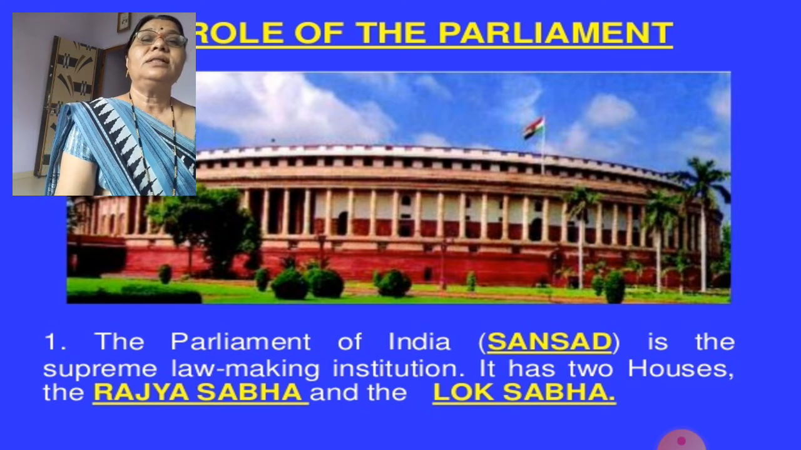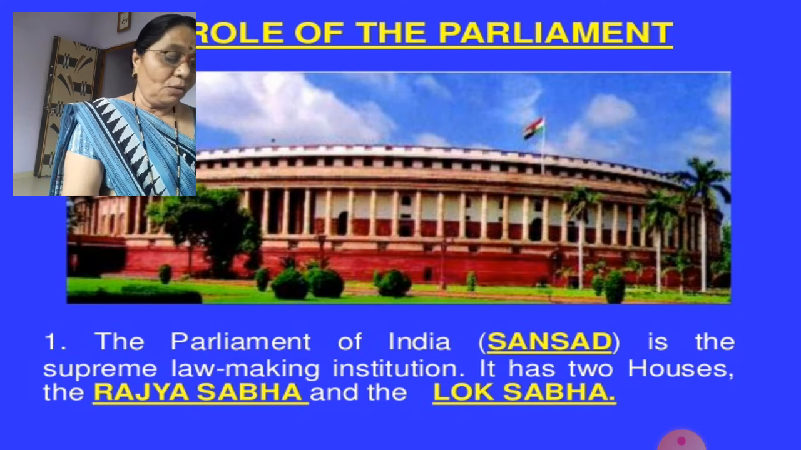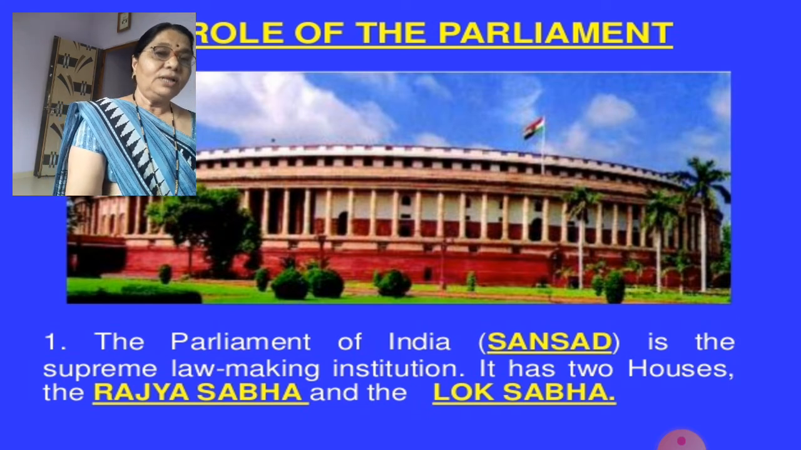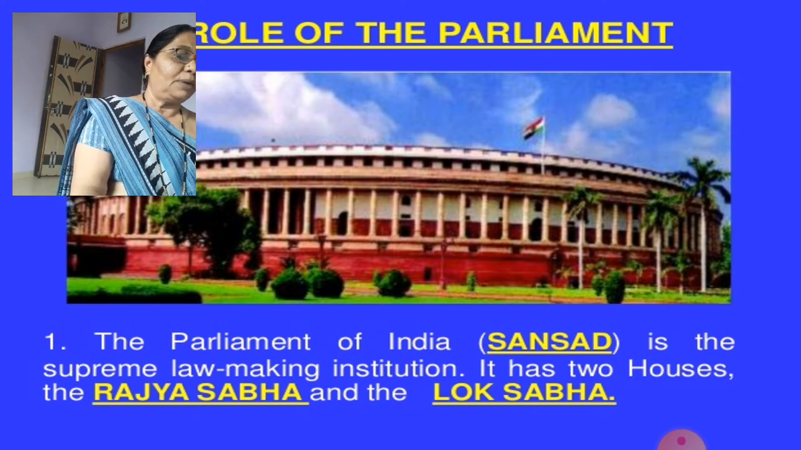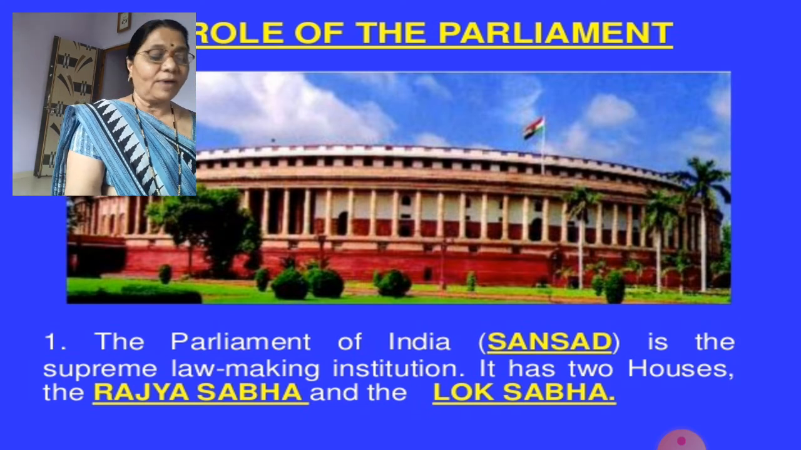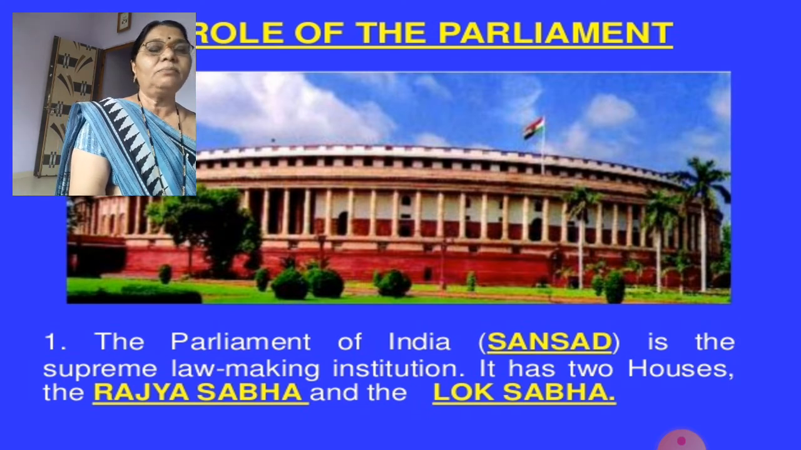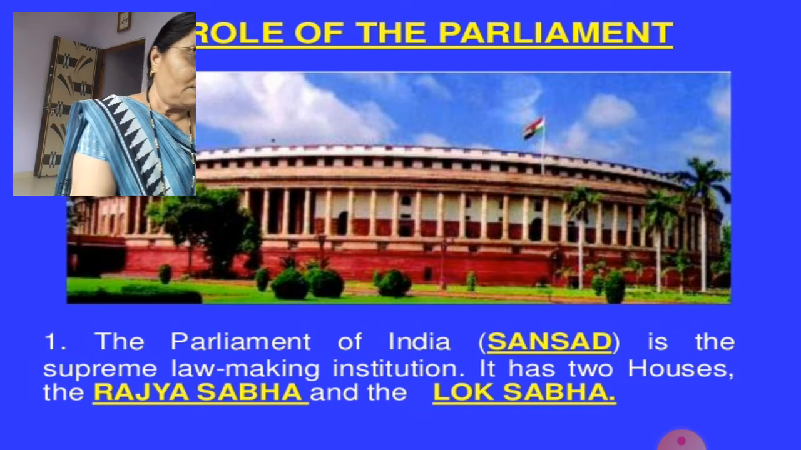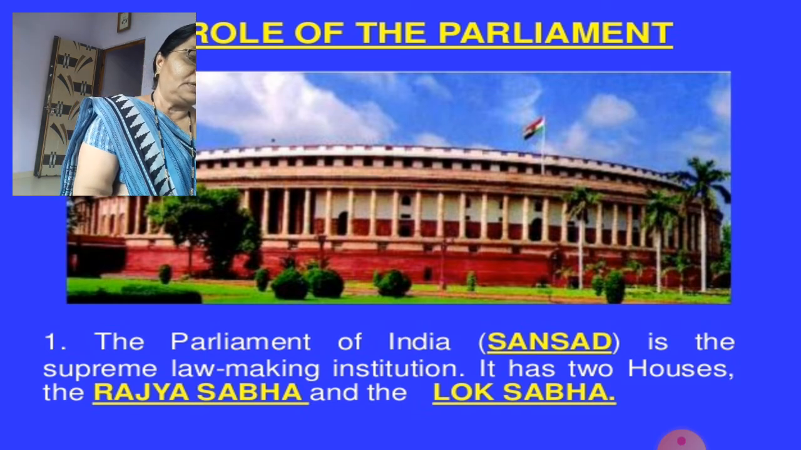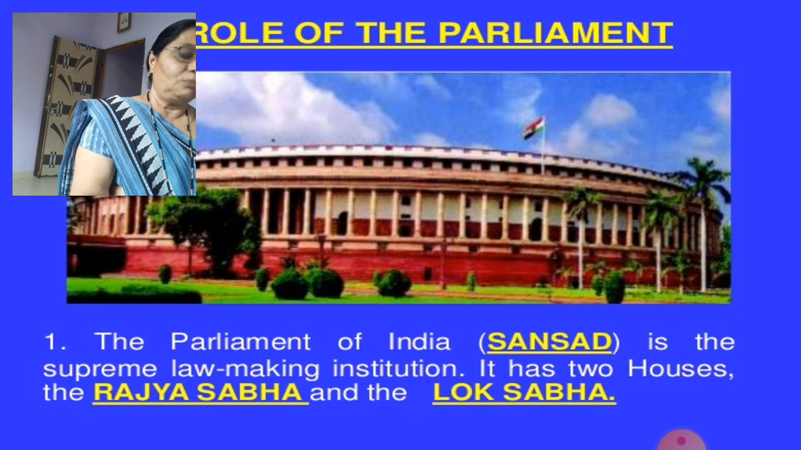It has two houses, the Rajya Sabha and the Lok Sabha. Now how many members are there in the Rajya Sabha? With a total strength of 245 members, it is chaired by the Vice President of India. The Lok Sabha, the House of the People, has a total of how many members? 545, and is presided over by the Speaker. Rajya Sabha means the Council of States, and Lok Sabha means the House of the People.